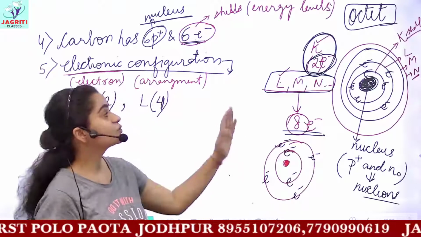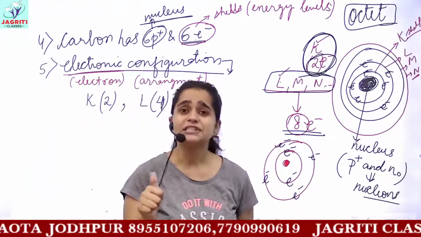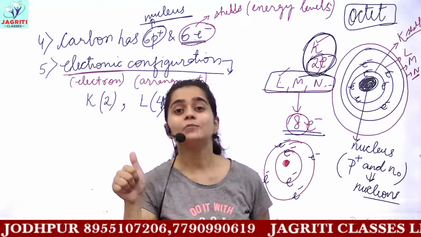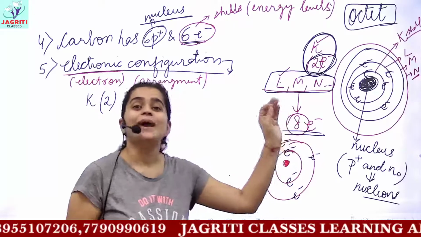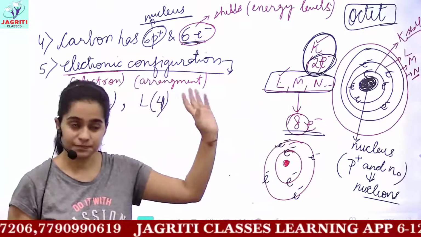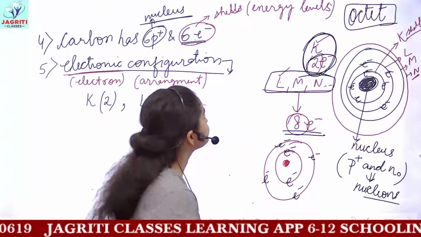This is what the octet rule means. I am repeating the rule once more: the octet rule states that for any atom to be stable, the maximum number of electrons in its valence shell should be 8. So it is called octet. Octet means 8.